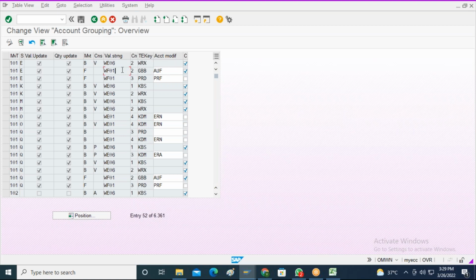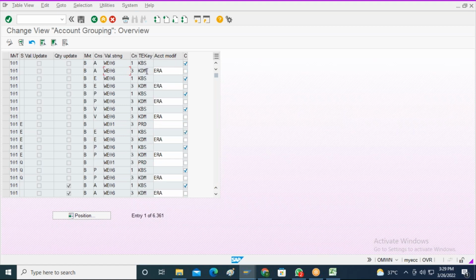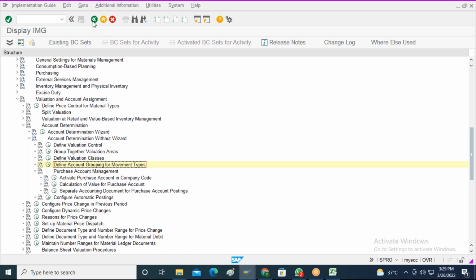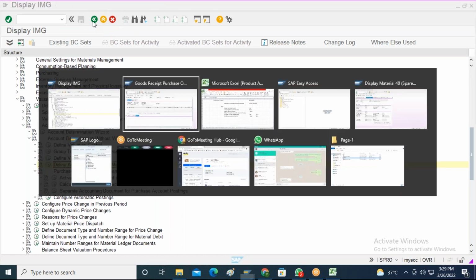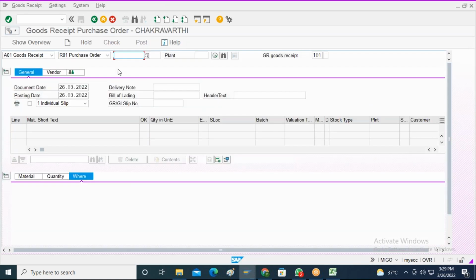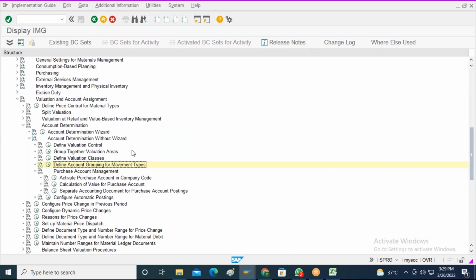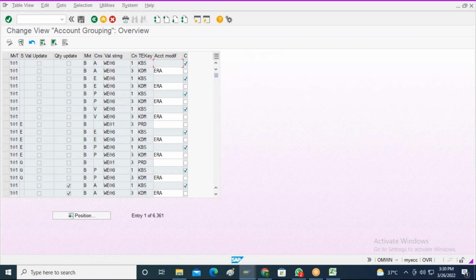See, these are all the valuation strings and transaction event keys that are relevant for the movement type 101. So let us say if I am trying to post the goods receipt against a purchase order, this will be identified with the activity 101. If I am doing the 101, what are all the transaction event keys that are going to trigger? These are the transaction event keys: ABS, KDM, etc.